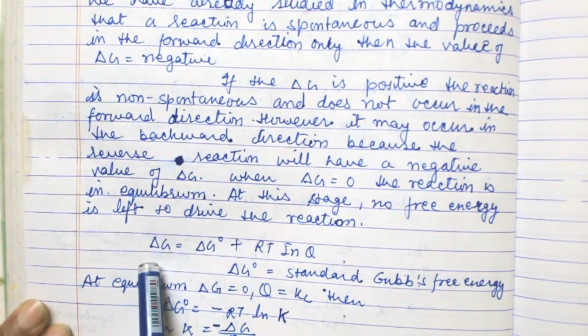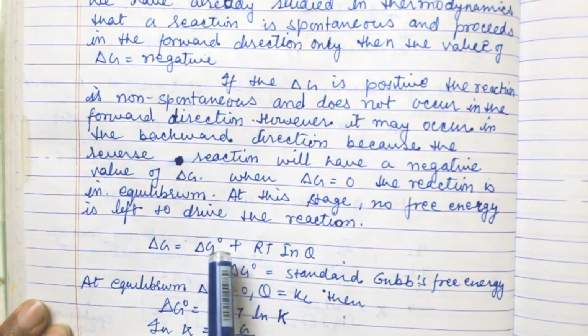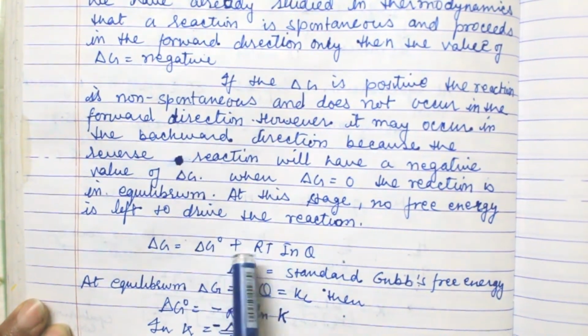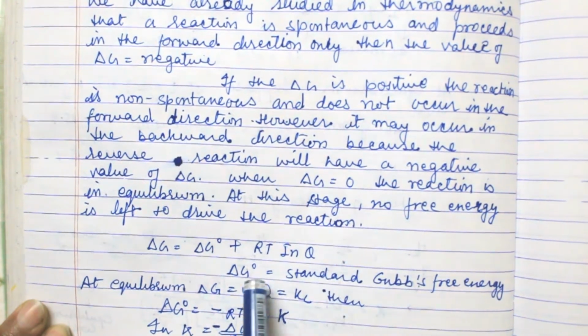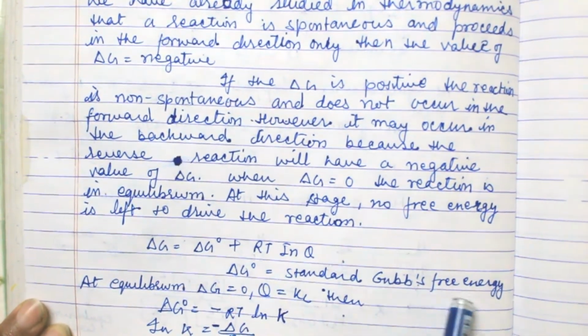So we have the equation delta G is equal to delta G naught plus RT log Q. Delta G naught is known as standard Gibbs free energy.